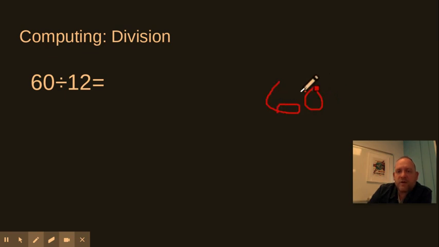60 divided by 12, but you're going to find real fast that you're just going to have to know this fact because 12 can only, it's going to be a guess and check. So I know that, let's see, if this were 10, I could go in 6 times, but because of this 2, we're going to have to go down one number. So let's try 5 times. 5 times 2, it's going to give me 10. Carry my 1 over. 5 times 1 is 5, plus 1 gives me 6.